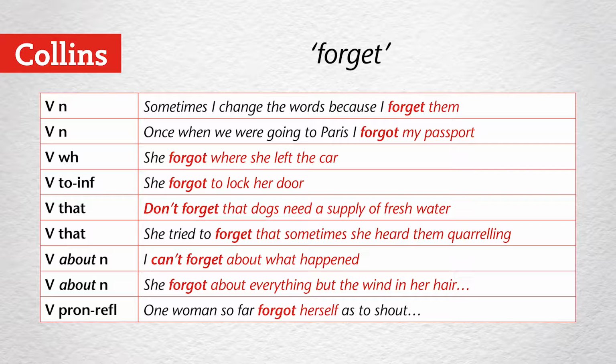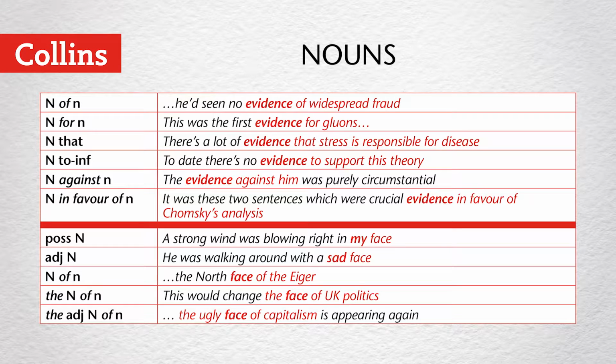Forget is also followed by the preposition about. I can't forget about what happened. She forgot about everything. And the very special meaning of forget is followed by a reflexive pronoun. She forgot herself. When we turn to nouns, we're going to look at two nouns, the noun evidence and the noun face.